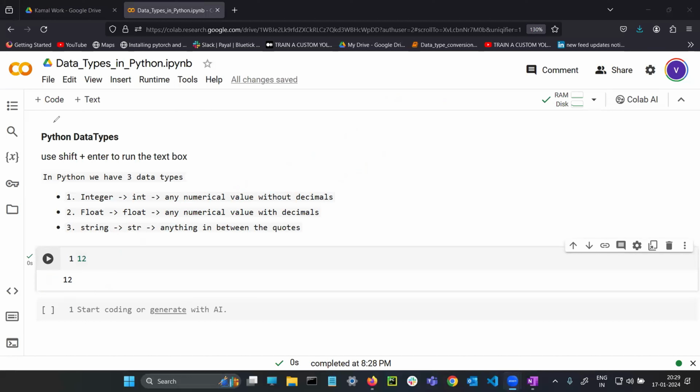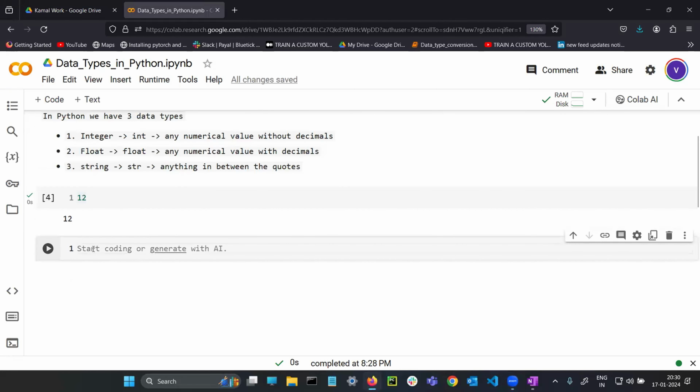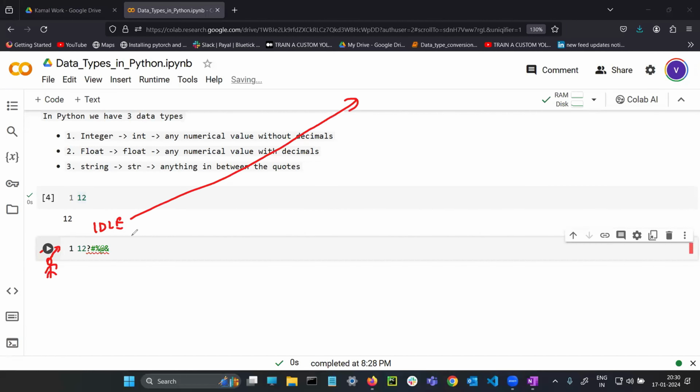Imagine if you write something wrong, what happens? Without writing anything, we can't get output. We need to write something. For example, in this cell I am writing 12 question mark slash dollar sim percent at the rate, whatever things I need. So see here, as a student, I am writing 12 question mark slash and these things in IDLE. If I run it as a user, IDLE will take this input.